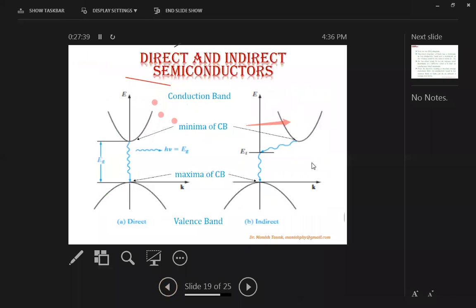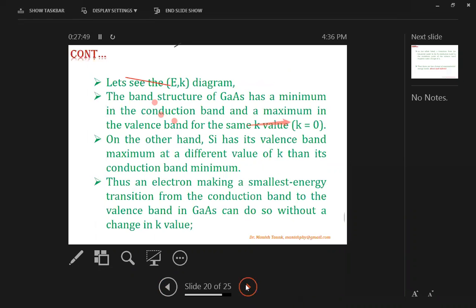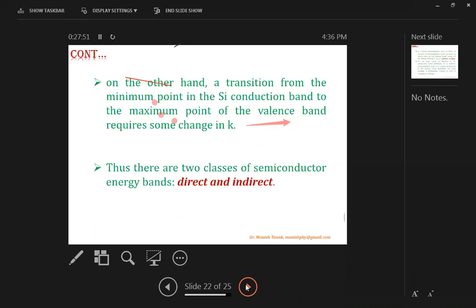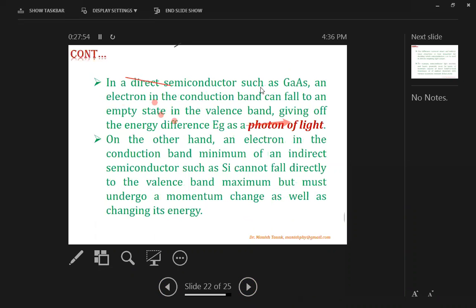So these are the two classes of semiconductor, the direct bandgap semiconductors and indirect bandgap semiconductors. In the direct bandgap semiconductors such as gallium arsenide, an electron in the conduction band can fall to an empty state in the valence band, giving off the energy difference Eg as a photon of light.